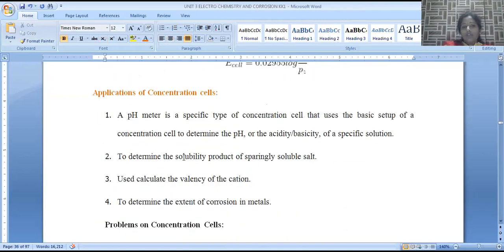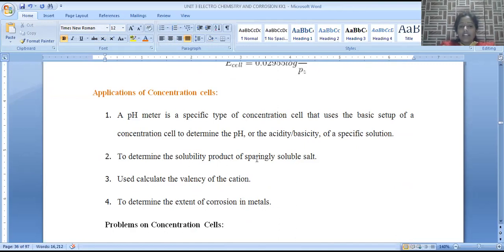So the solubility product is determined. When we substitute, we can determine the solubility product of the reaction. If we substitute the equilibrium constant, that is also used to calculate the equilibrium constant of the reaction. And the valency: if E cell is known and all the remaining terms are known, then we can determine the valency of the cation.